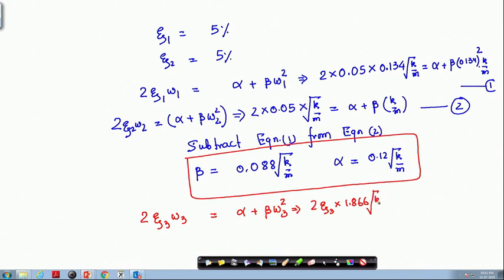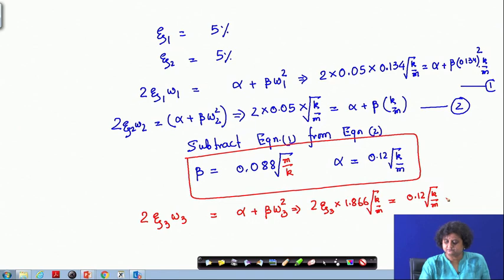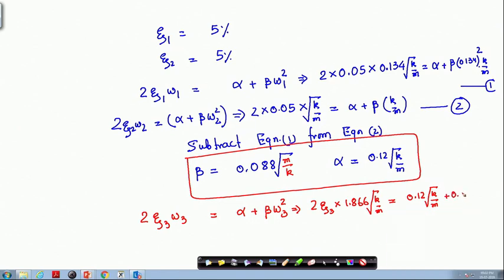1.866 root over k by m. So, 2 into zeta 3, which I do not know, times 1.866 root over k by m, is going to be 0.12 root over k by m plus 0.088 root over m by k into omega 3 square. Okay.